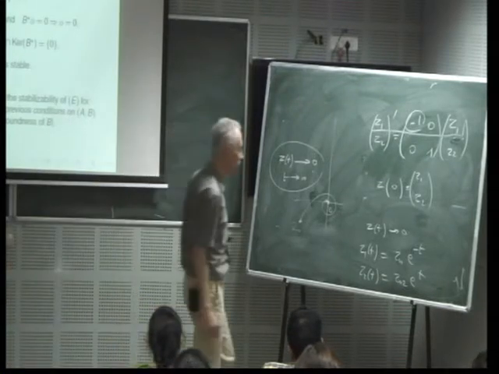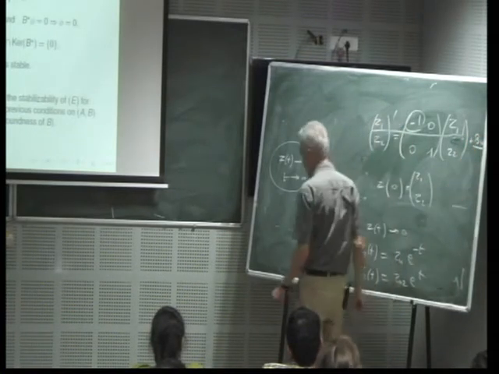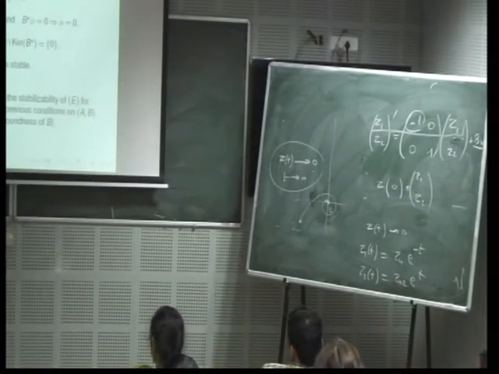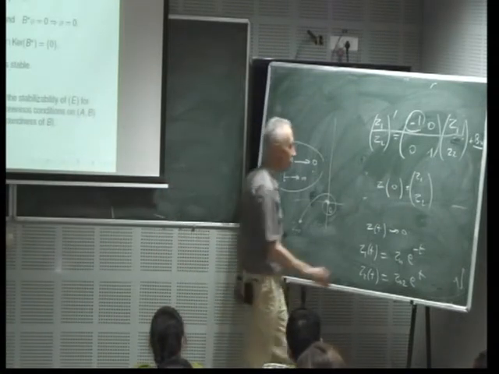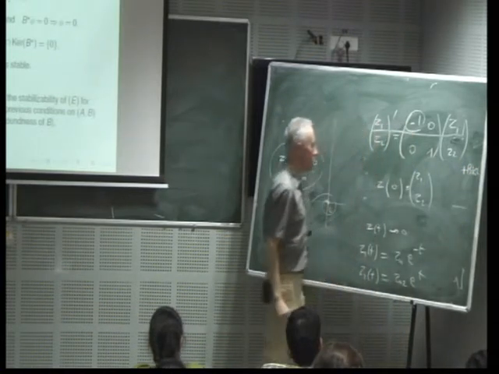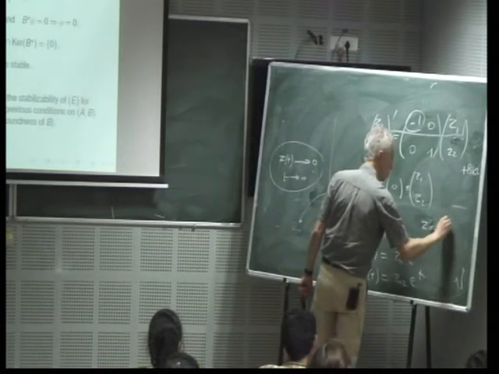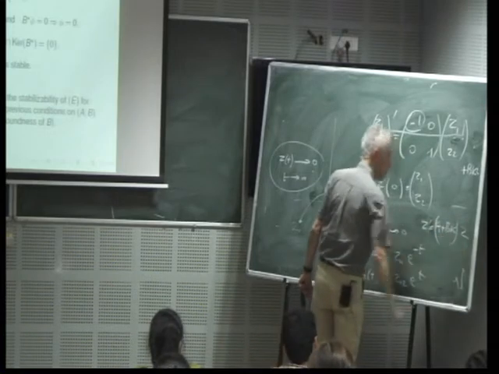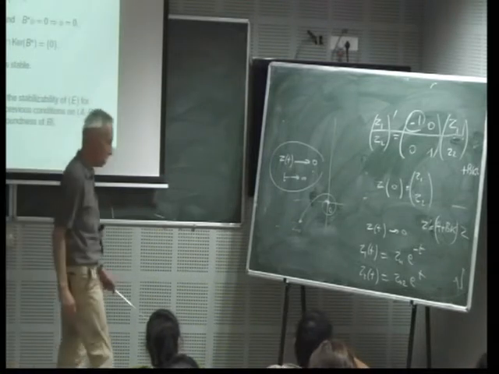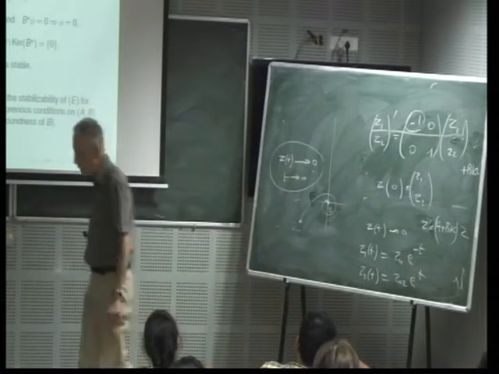Now I would like to add some control. Of course, I have to specify it in such a way that I can stabilize. But assume that I can choose this in feedback form. It means that the matrix that I'm going to obtain in feedback form must have its eigenvalues with negative real part.